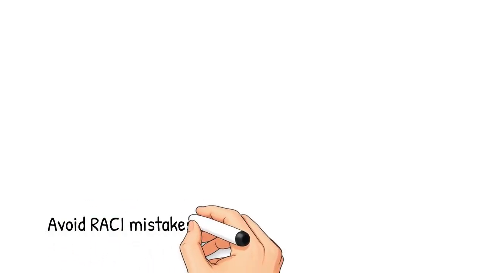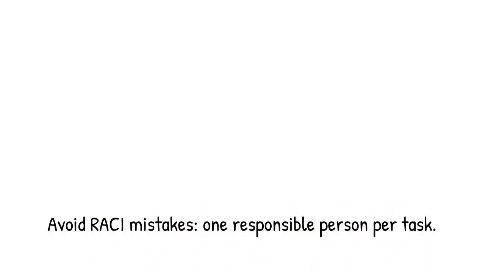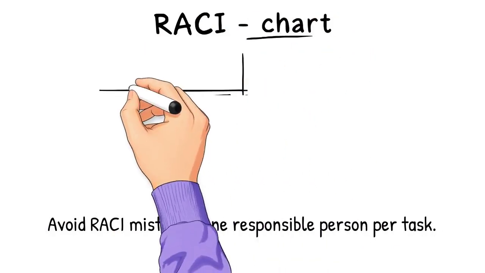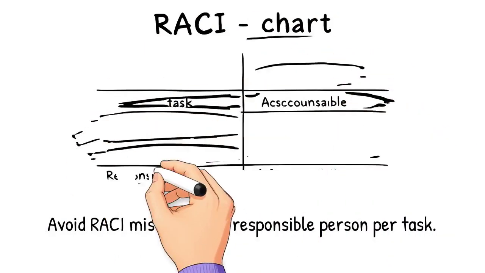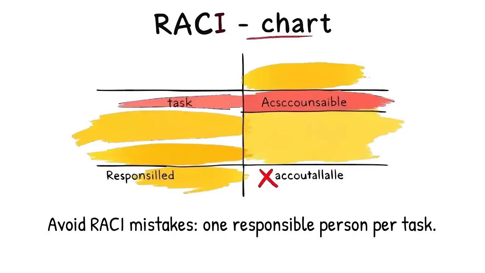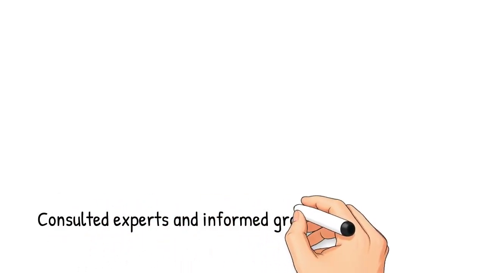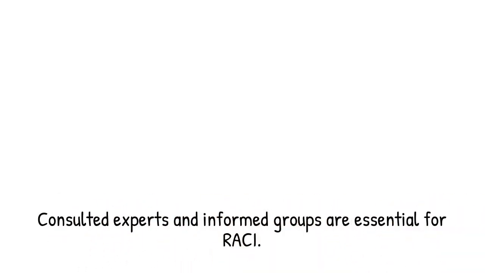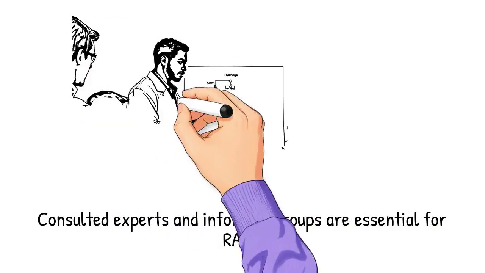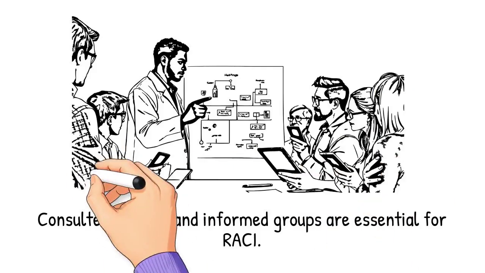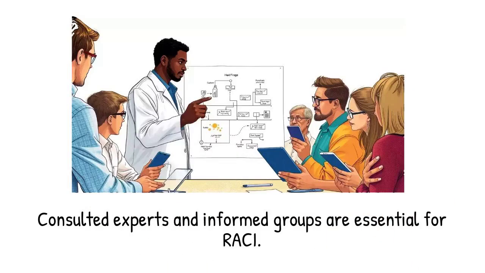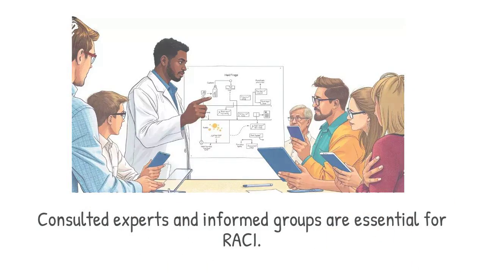Now let's look at common mistakes. The first mistake is assigning too many responsible persons. When everyone is responsible, no one is responsible. The second mistake is unclear accountability. Every task must have exactly one accountable person. The third mistake is ignoring consulted experts. Their input is essential for technical accuracy. The fourth mistake is forgetting informed groups. Communication gaps often lead to confusion and delays.